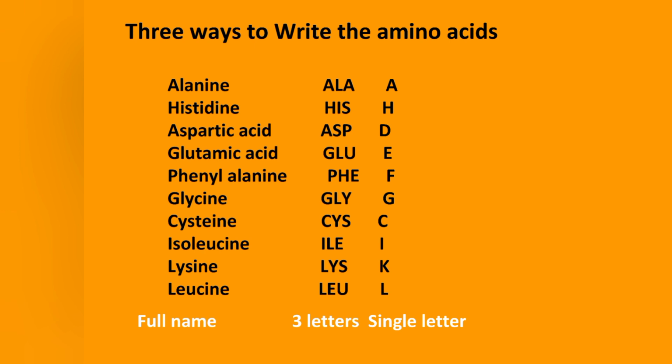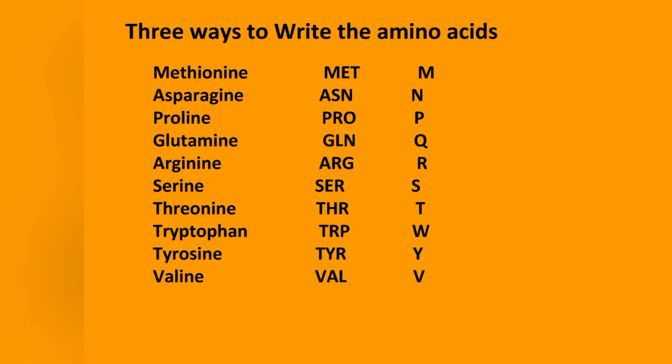As we can see, the three-letter name and the symbol are coined from the name of the amino acids, but not all. For instance, alanine, the three-letter name is from the name of the amino acid, ALA, and the symbol is A because the amino acid starts with A. Arginine is ARG, but the symbol is R. So you can see that arginine does not start with R, but the letter is used to represent it. So we have a lot of them like that.